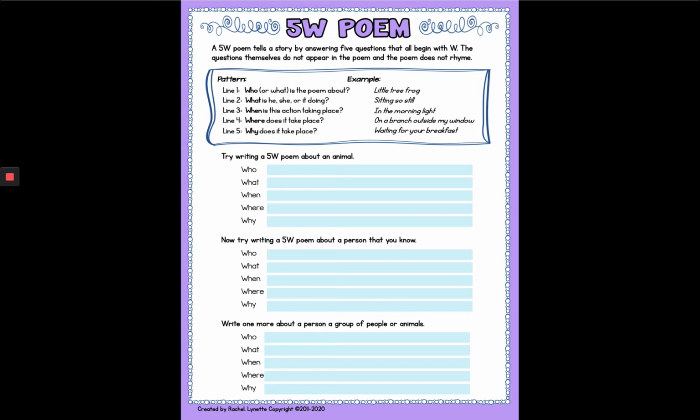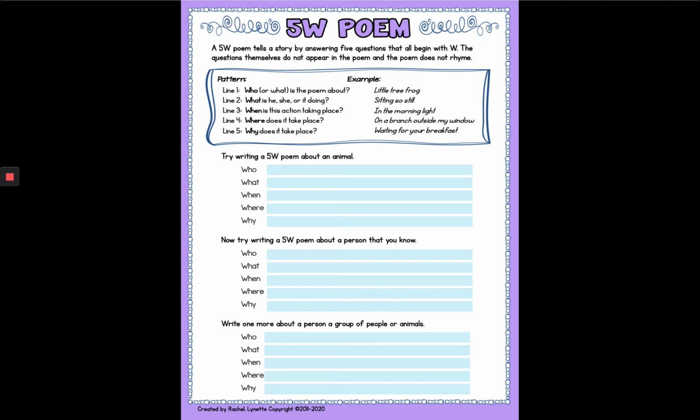And you'll notice that a lot of poems that we've written so far have done that. Our Cinquain, our haiku this week. Okay, so think about those 5W words and you will be able to write this poem. So we've got who, what, when, where, and why. You know, those are the 5W words, right? Especially when we're talking about a story.